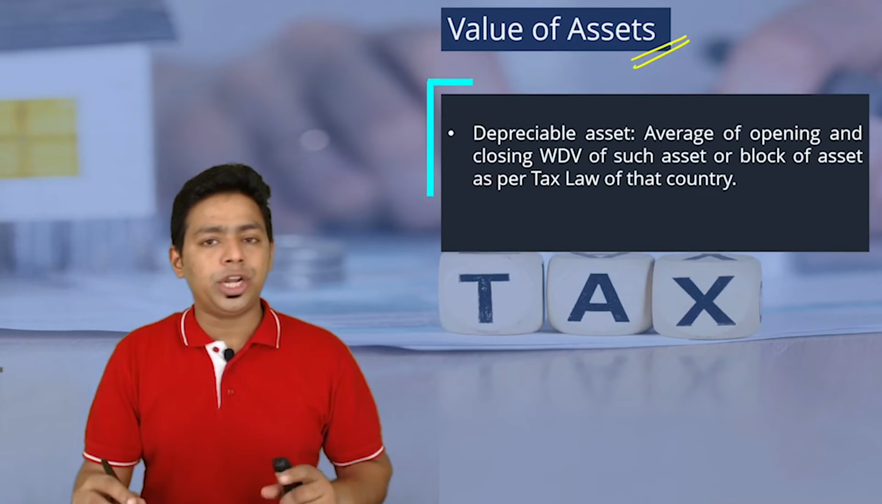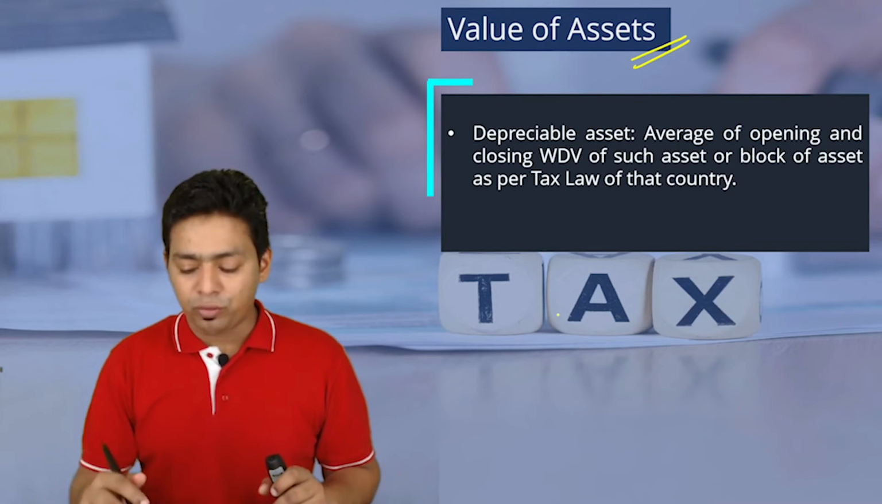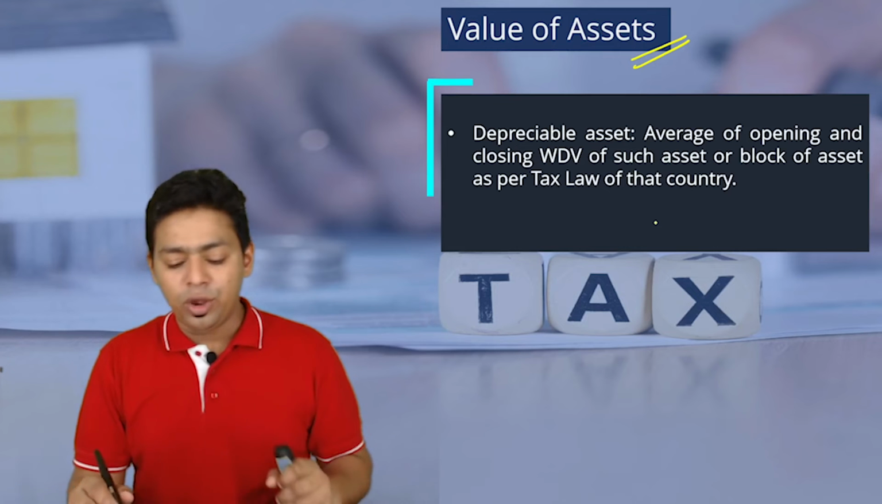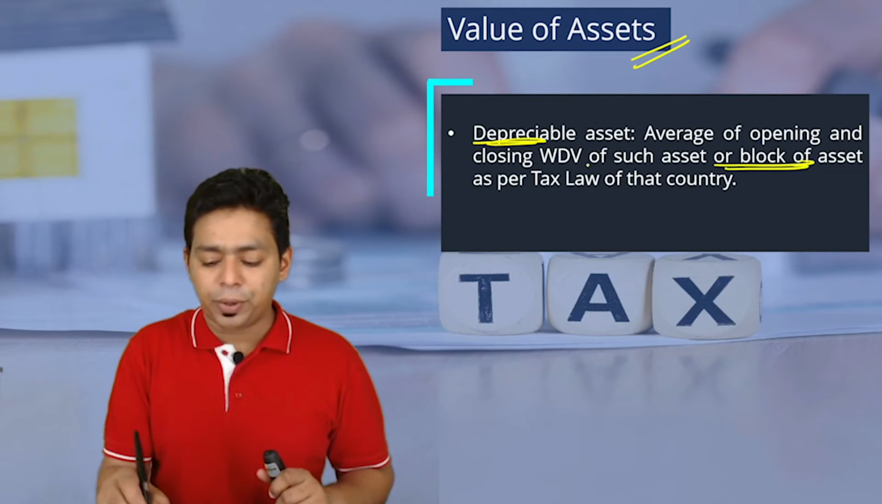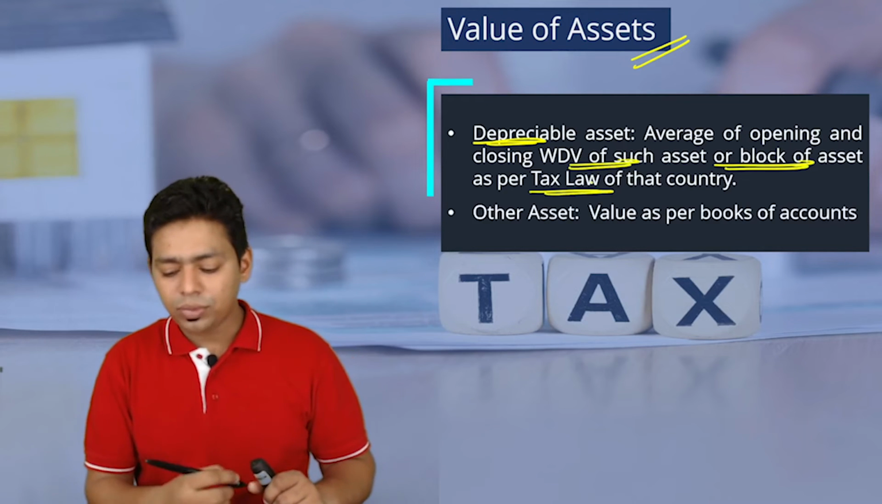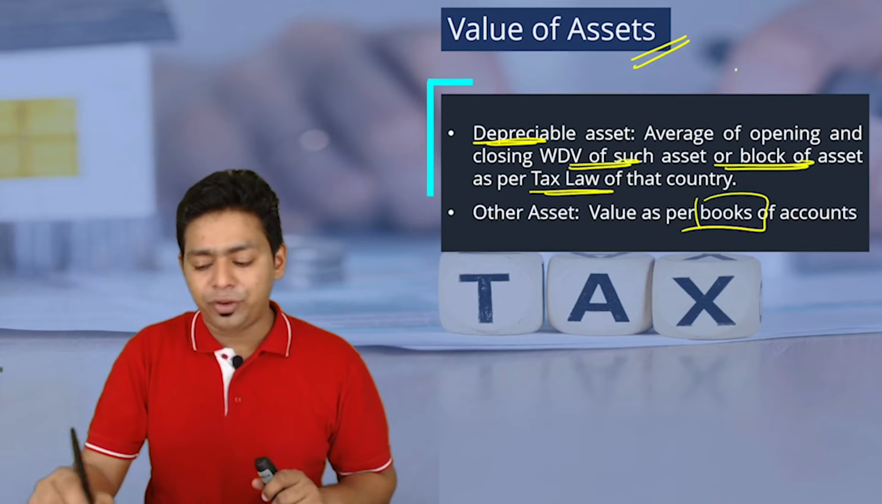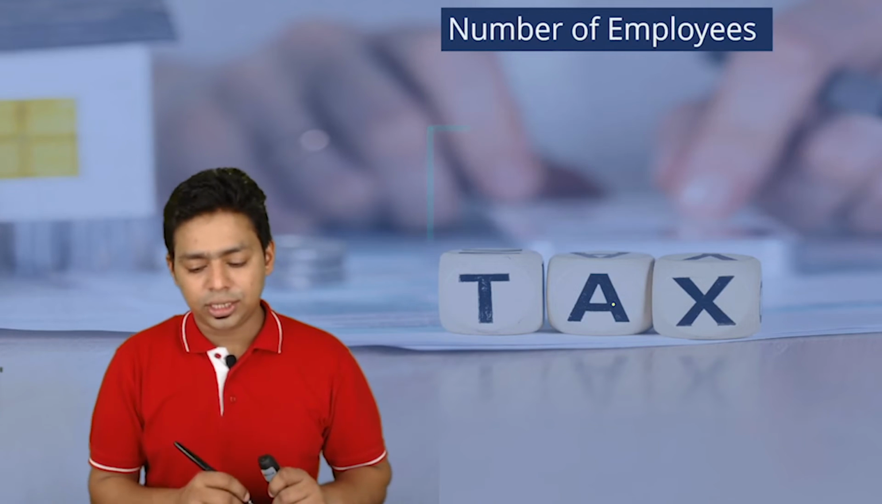So value of asset, you said no, less than 50% of asset should be there in India. Should we check market value or book value? So we have to check the book value, and if the asset is a depreciable asset, we have to take the WDV of that particular block. Please understand, as per the tax law of that country, not India. Any other asset, book value, but definitely not fair market value. So ignore the market value if they have given it in the exam.